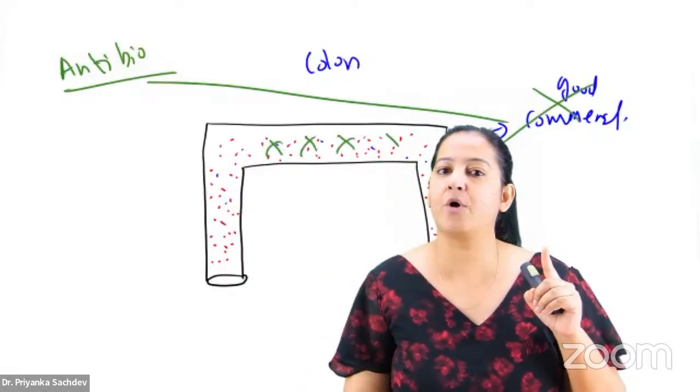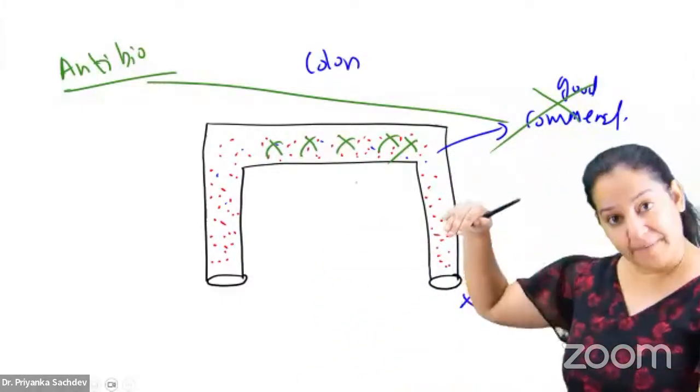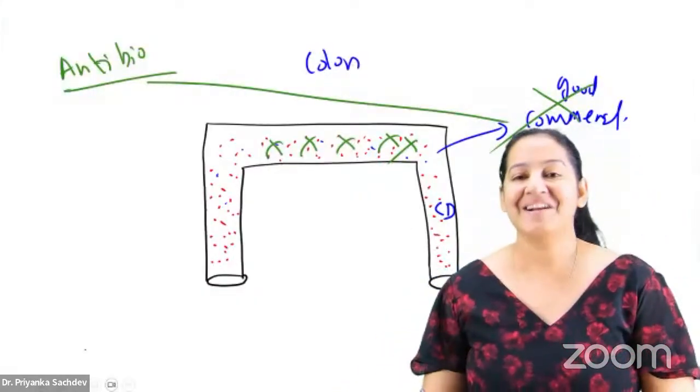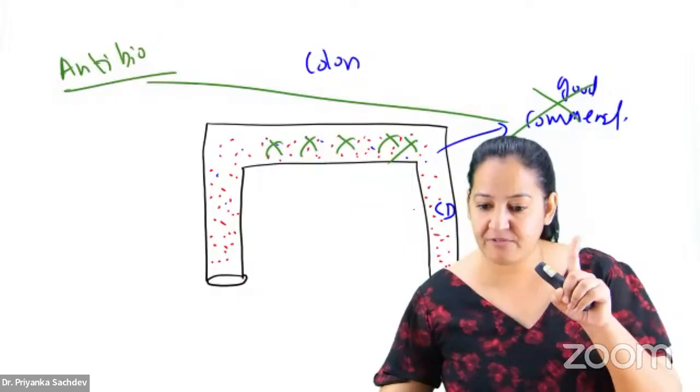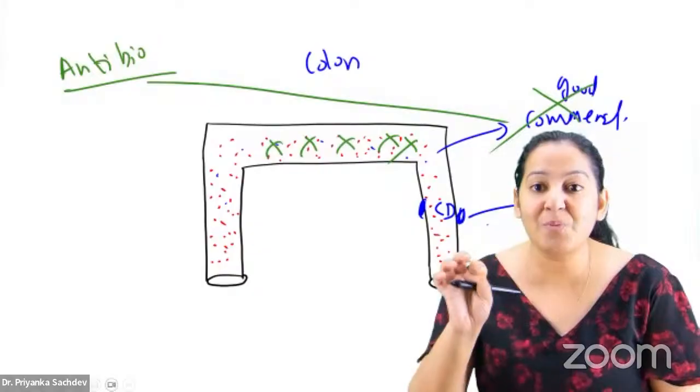All these commensals are gone. Now there is no one to inhibit the entry. The guard is gone. There is no one to inhibit the entry of harmful bacteria. And the most important harmful bacteria which will enter here is Clostridium difficile. Clostridium difficile will enter, and its toxin will cause necrosis and produce a pseudomembrane there. It is known as pseudomembranous colitis.